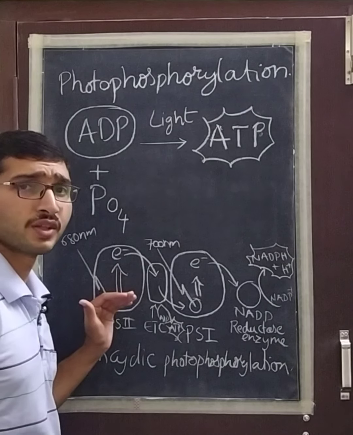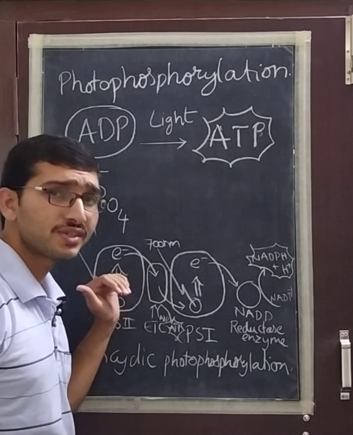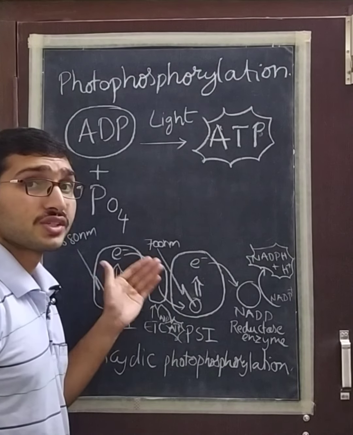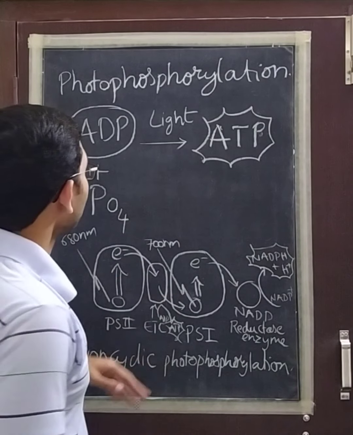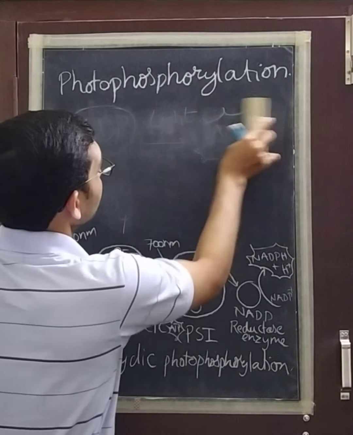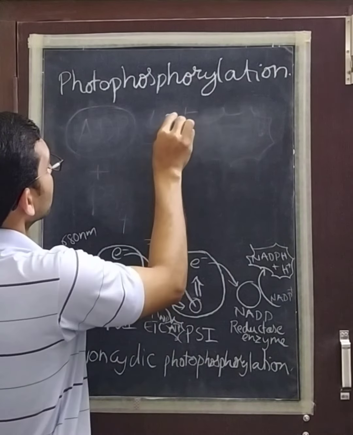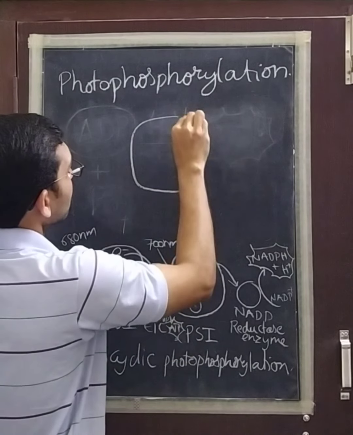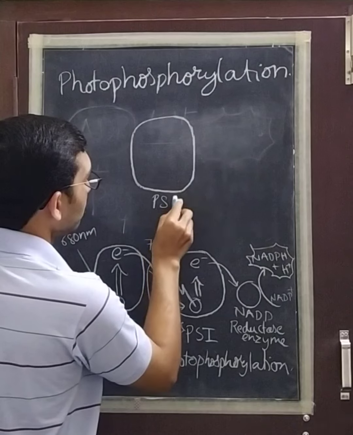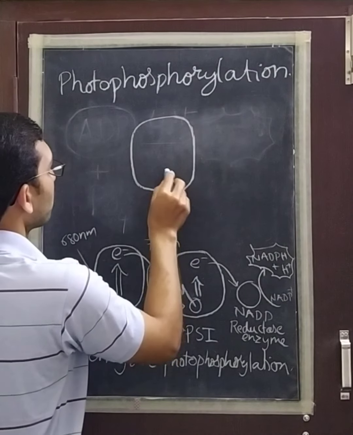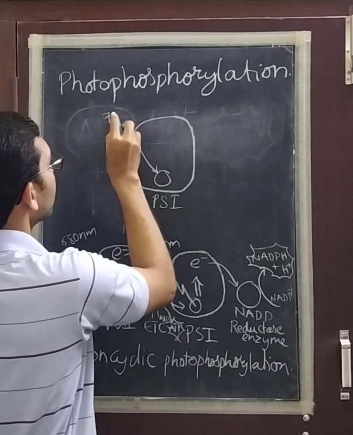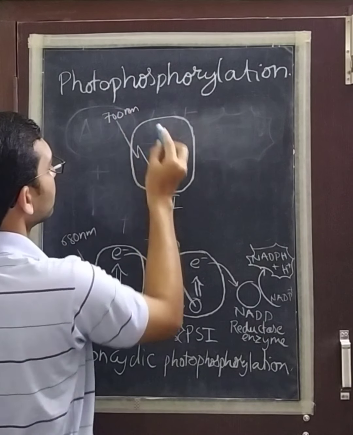Now when only one photosystem is functioning, that is photosystem 1, the electrons will flow cyclically. This photosystem 1 will get electrons excited when it receives 700 nanometers.